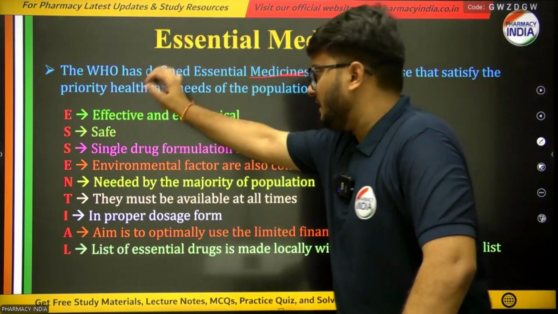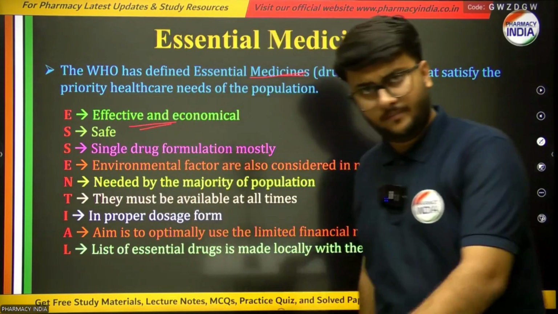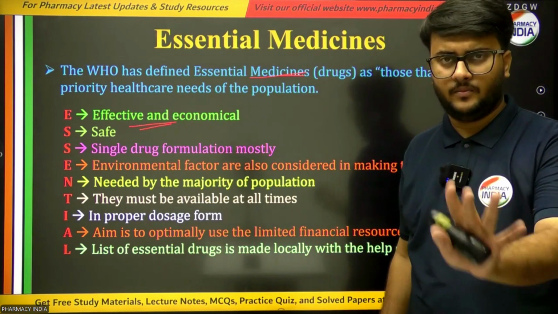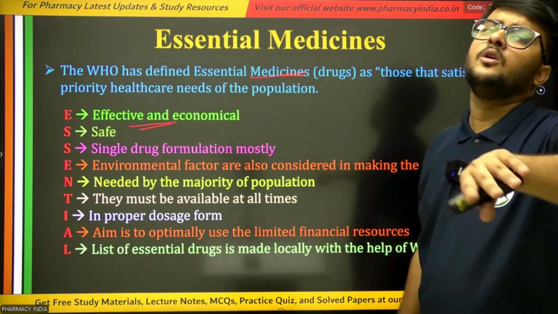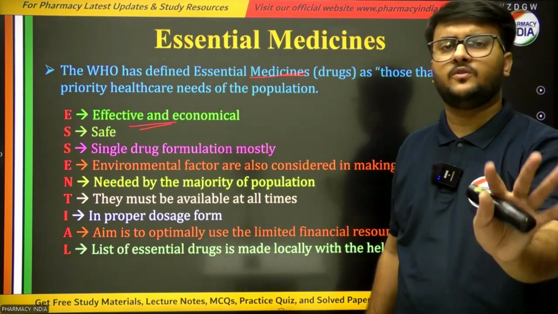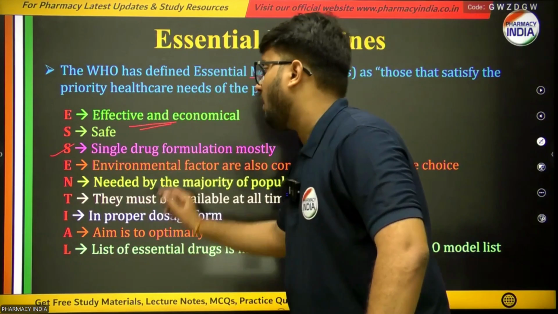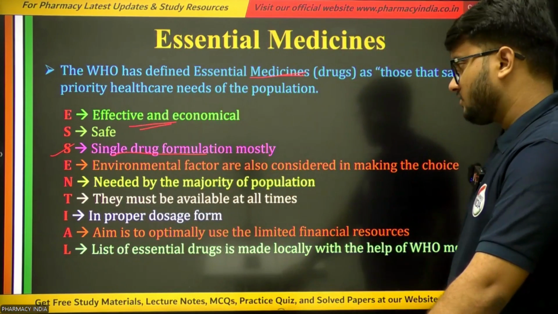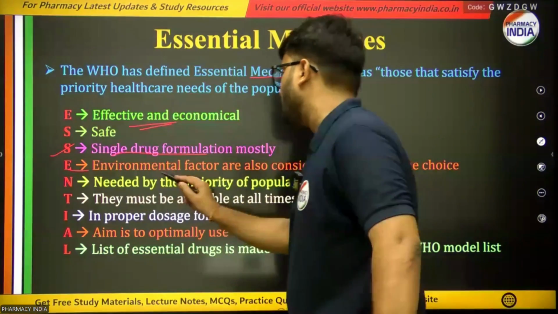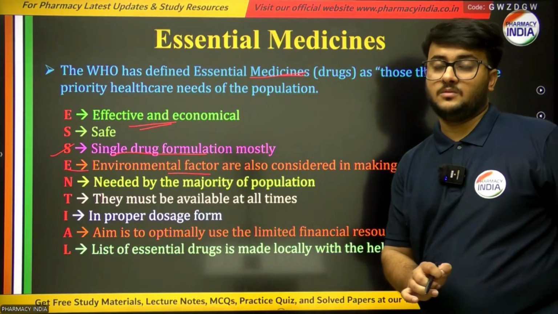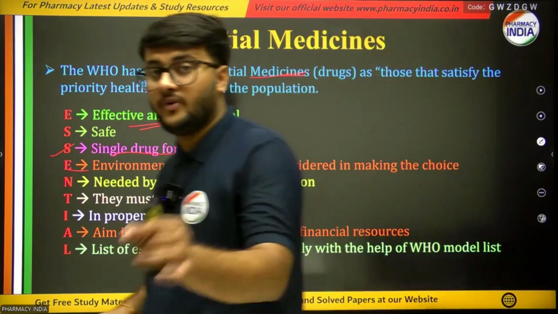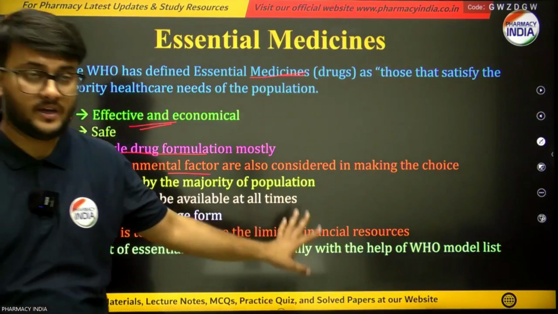In essential, E is for effective and economical. S is for safety, as these medicines should be safe for the patients who use them. Next, S is for single drug formulation mostly. Next, E is for environmental factors, which are also considered while choosing the drugs, because environmental factors can also affect the efficacy or potency of a drug.